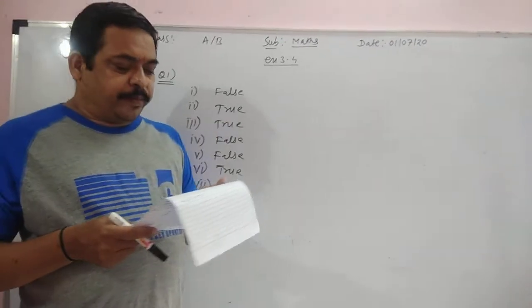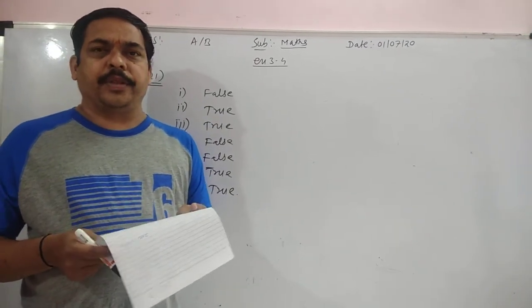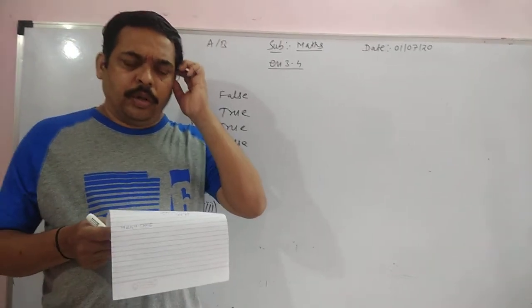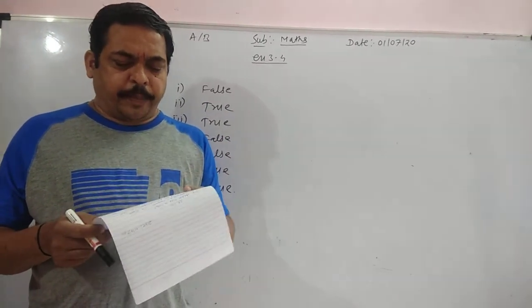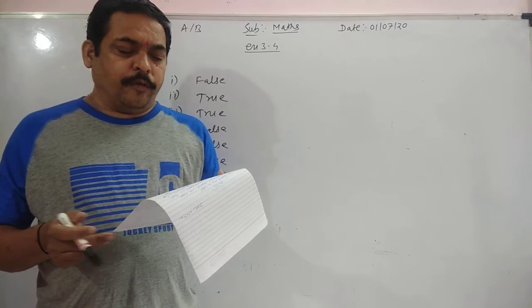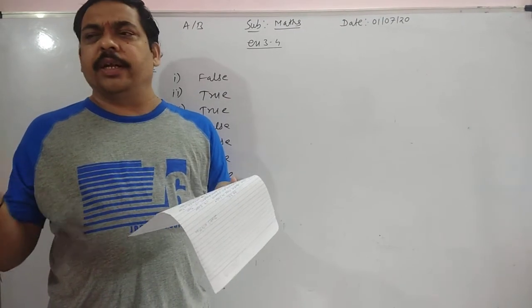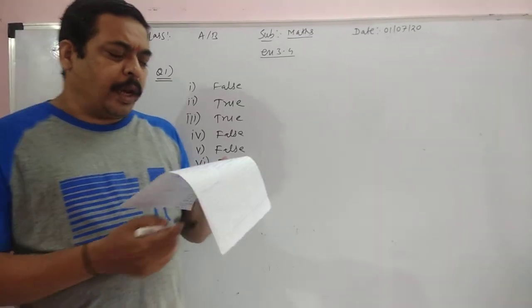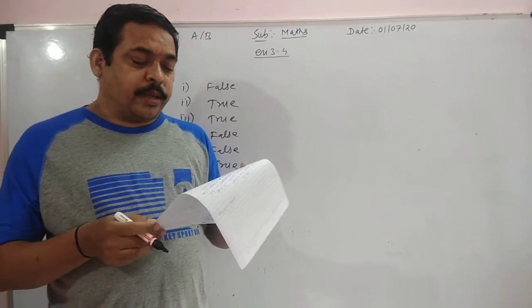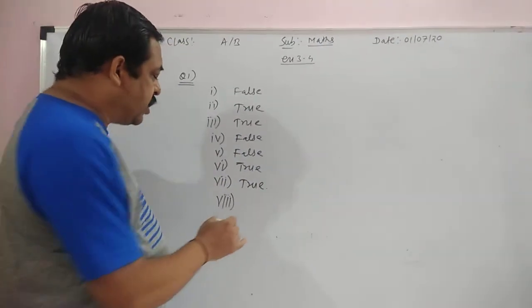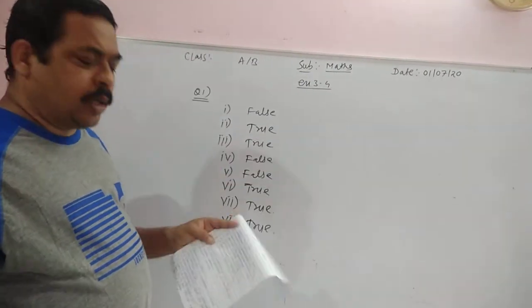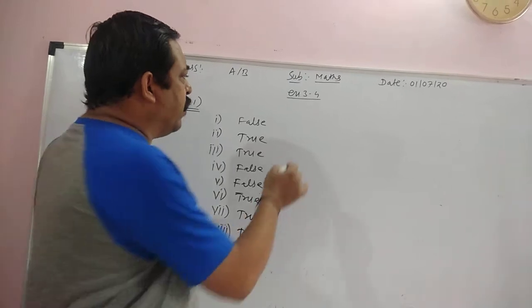Sentence number 8. All squares are trapezium. Again, same thing. In a square also, the opposite sides are parallel. If only one pair is parallel, then it is said to be a trapezium. But in a square, both pairs of opposite sides are parallel to each other. That's why that statement is also true. You have to write this in your classwork. Then question number 2.